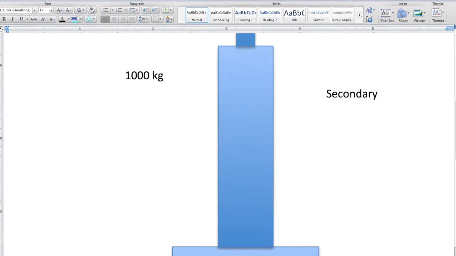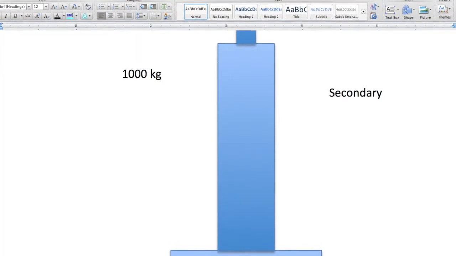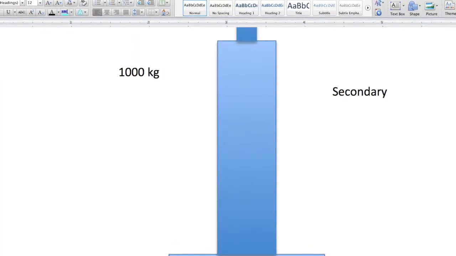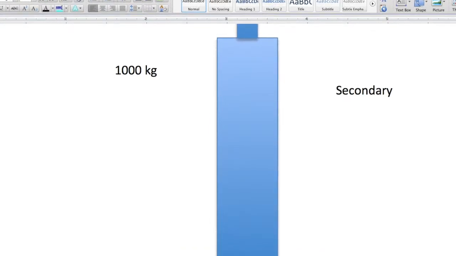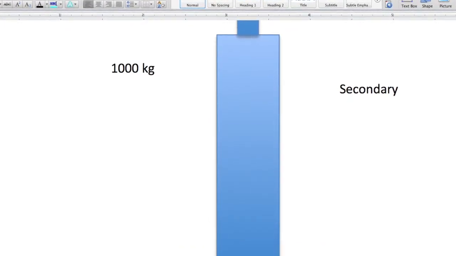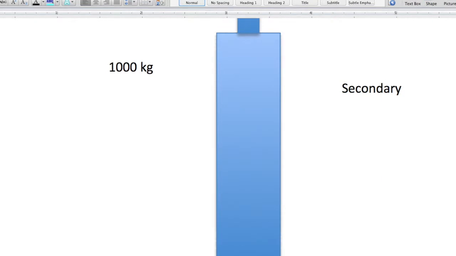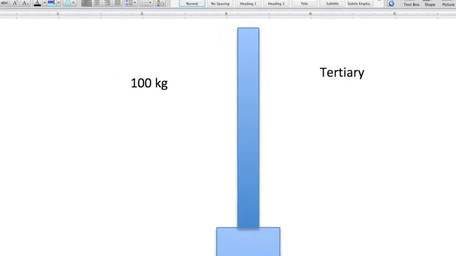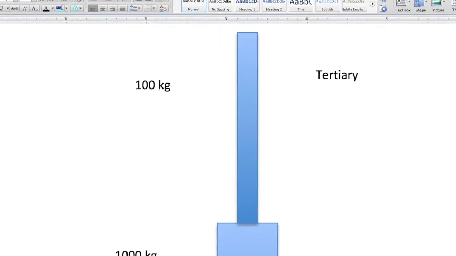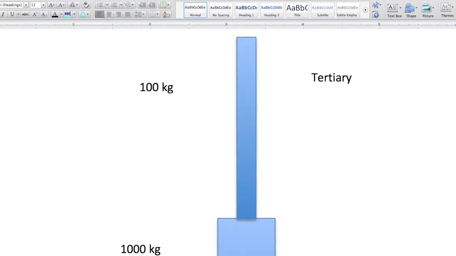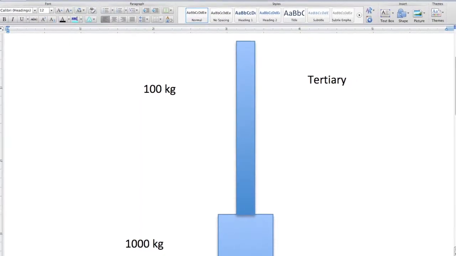And then the energy passes to a smaller level, which is known as the secondary consumers, which take up 10,000 kilograms. The energy then transfers to an even smaller mass. It's 100 kilograms, and this is the tertiary level. They're the highest level in the biomass pyramid, but have the least amount of mass.